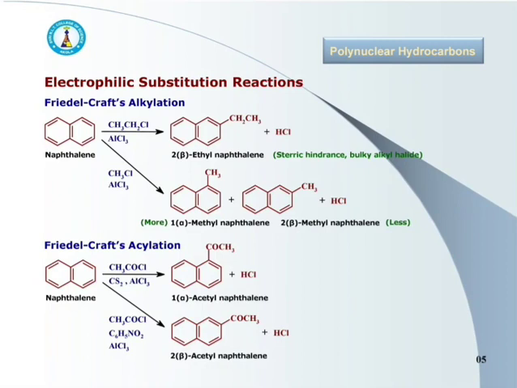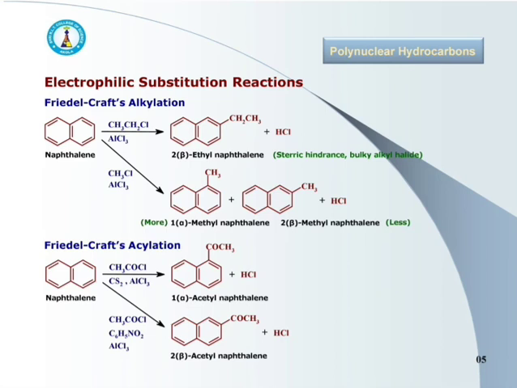Just see the reactions. In first, naphthalene is reacted with ethyl chloride and the product obtained is 2-ethyl or beta-ethyl naphthalene.